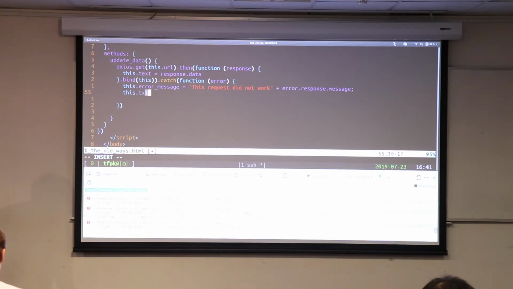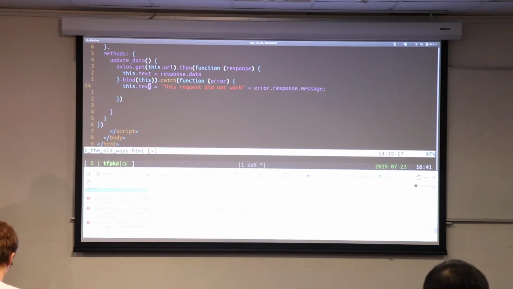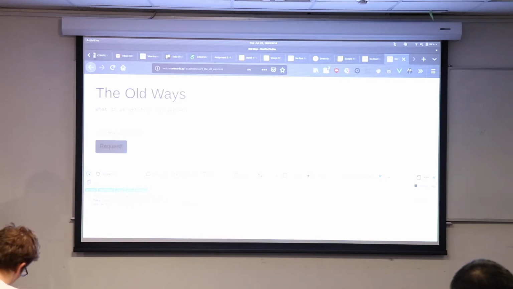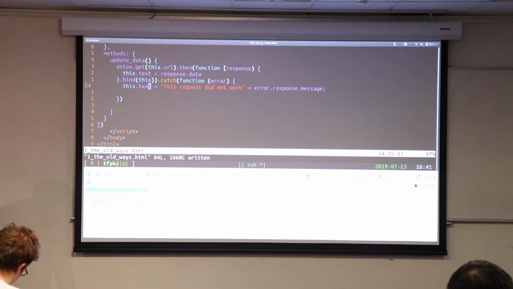And we'll set this.text to "this didn't work", or even make it simple, we'll just set this.text equal to that. And now, if we make a request to nonexistent.com, hopefully, we also need to bind this.